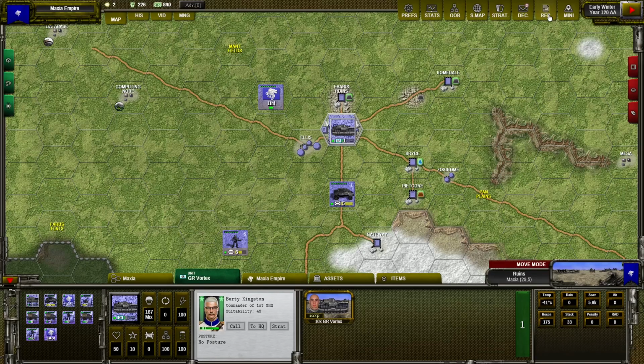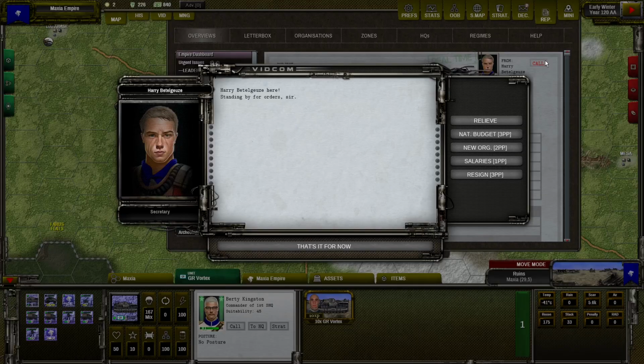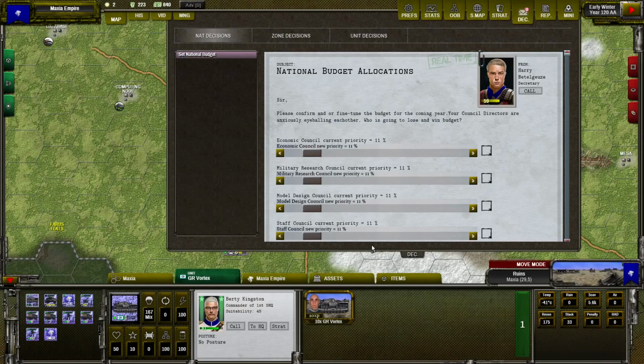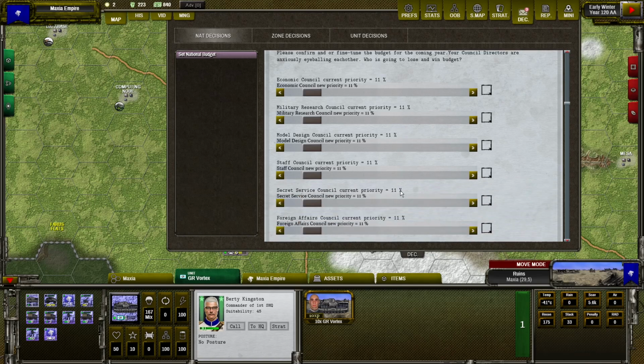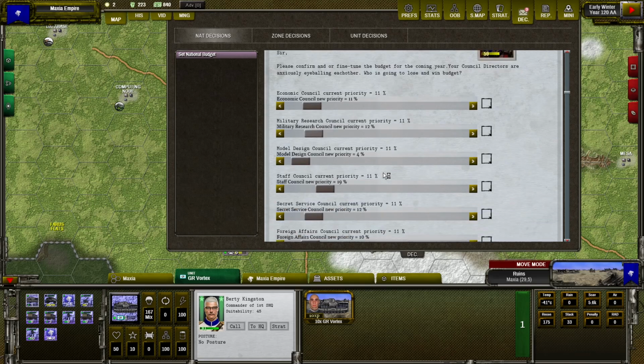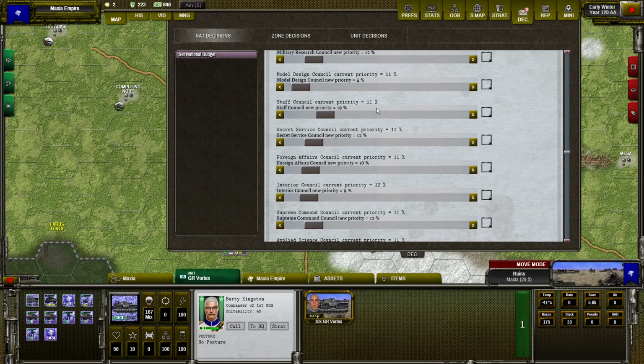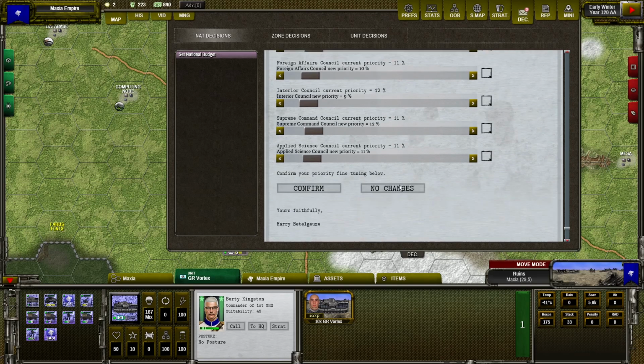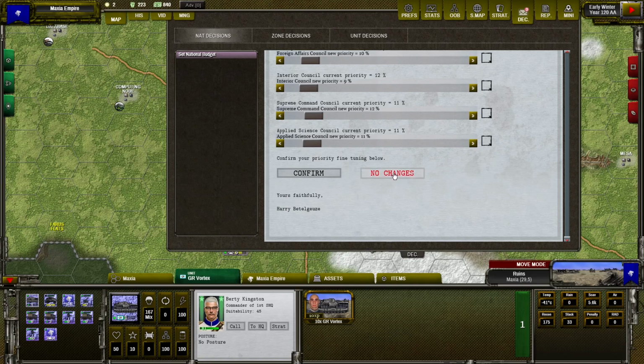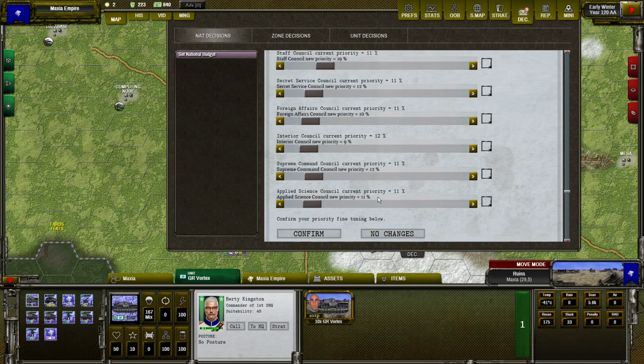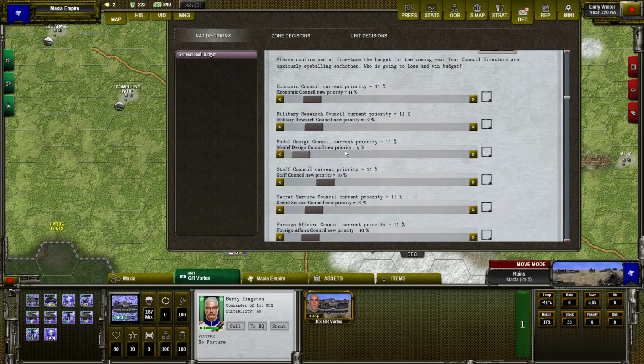And now another factor that can change a relation, which is budget. Any changes to the budget can heavily affect any directors who are working in our councils. If you decrease the money to the model design council, the director will be unhappy. If you increase, the director will be happy. So be very careful when you're adjusting those sliders. When your organizations are growing, the game automatically distributes the budget proportionally, and then you can click no changes, and this is not affecting any relationships. But if you change anything, then you are affecting leaders' relation.